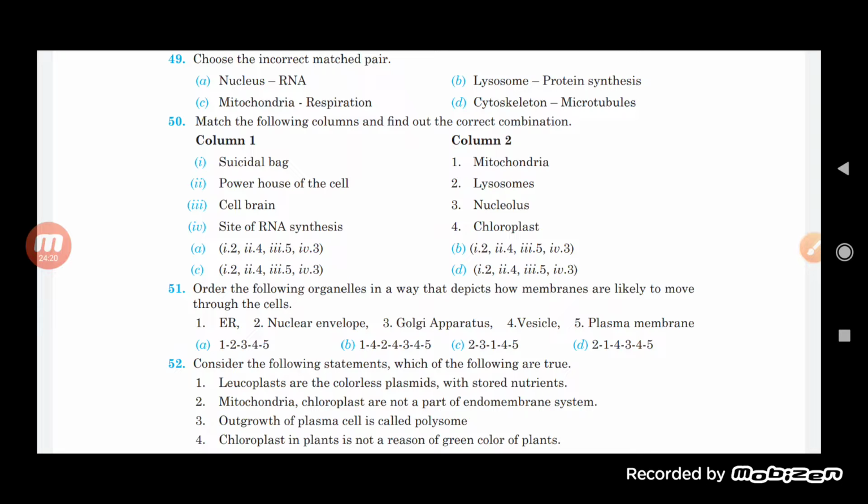So nucleus, RNA is present in the nucleus. Lysosome, that is the wrong one. Lysosome does not do the protein synthesis. Mitochondria, yes, it does the process of respiration. And cytoskeleton, it is having the microtubule. But the lysosome does not perform protein synthesis. The protein synthesis is generally done by the endoplasmic reticulum or the ribosomes which are present on it. Okay, so ribosomes are responsible for protein synthesis and lysosome is responsible for cleaning of the cell. Basically it is the suicidal bag, or the cleaning of the cell is done by the lysosome. Okay.